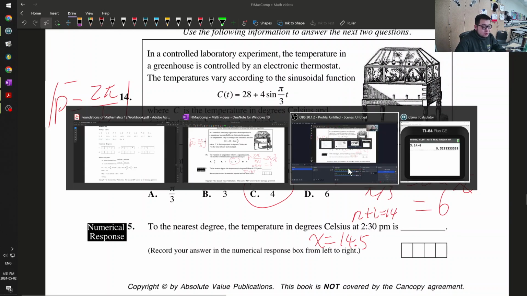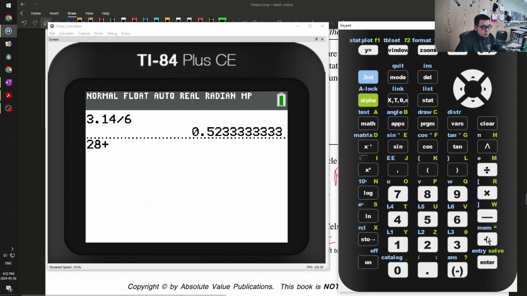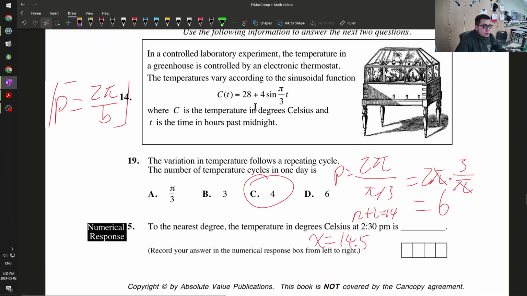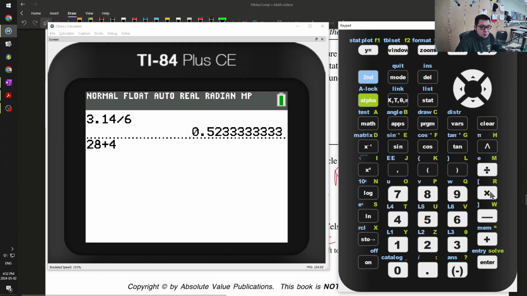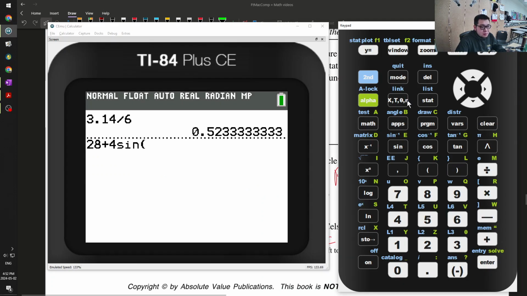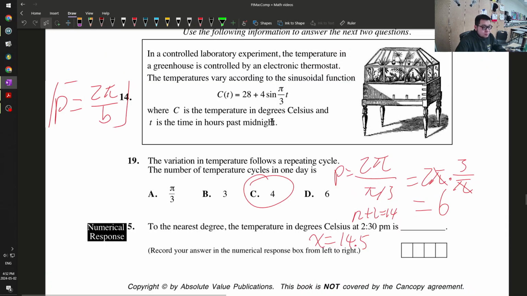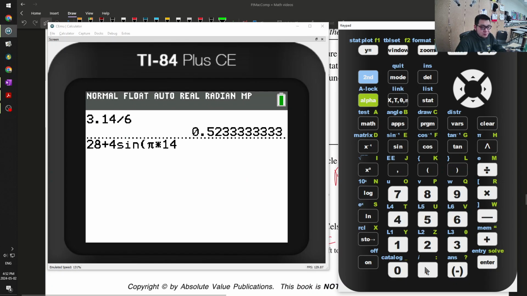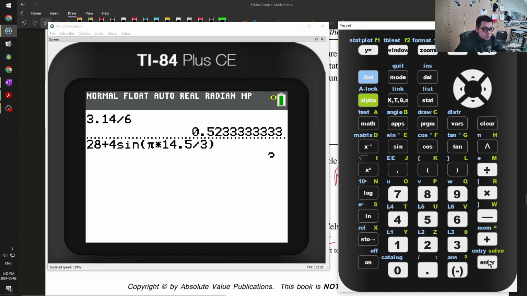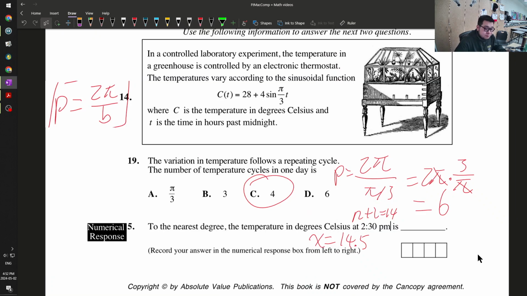So 28 plus 4 sine of pi times 14.5 divided by 3. That gives 30 degrees. Again, I just substitute x equal to 14.5 into this equation.